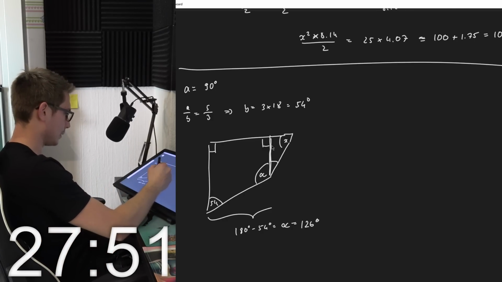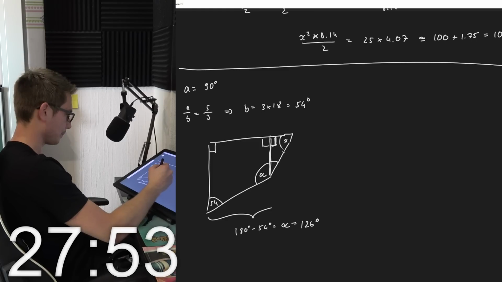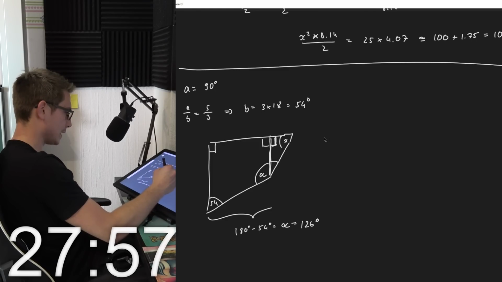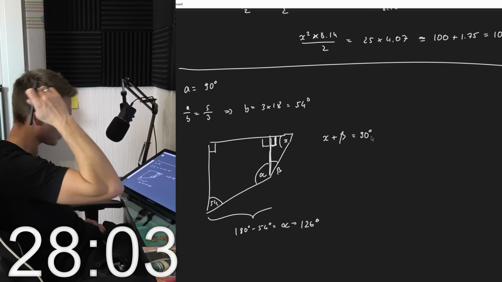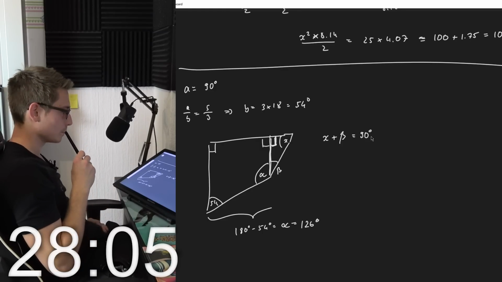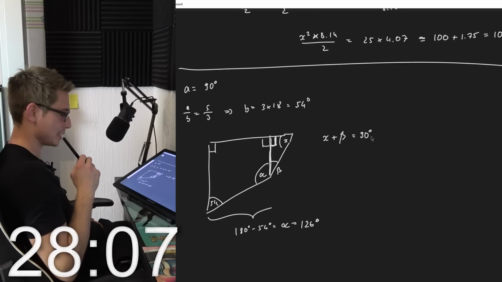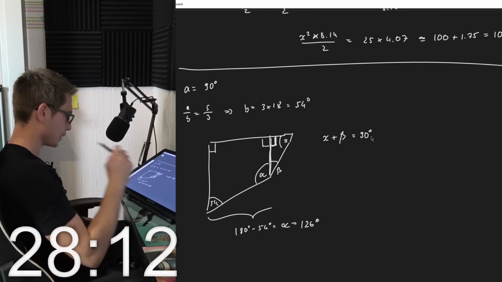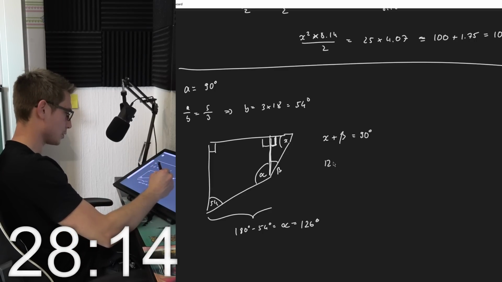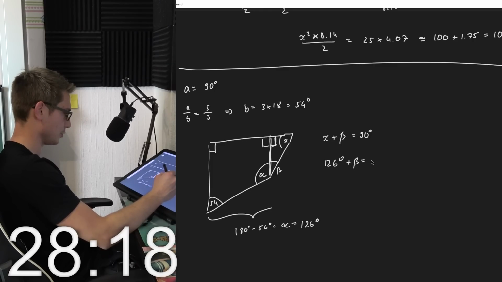126. Okay, now we got this right here as a right angle. So we got x plus, let's call this one beta, must be equal to 90 degrees. X plus beta is 90 degrees. We got 126 degrees plus beta is equal to y.